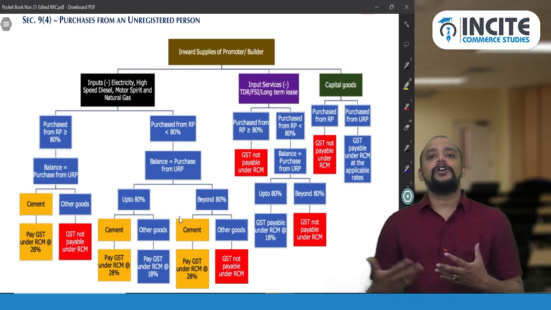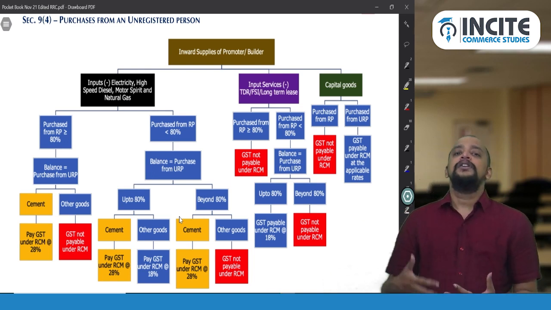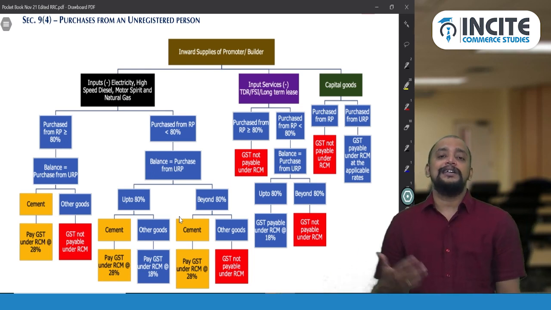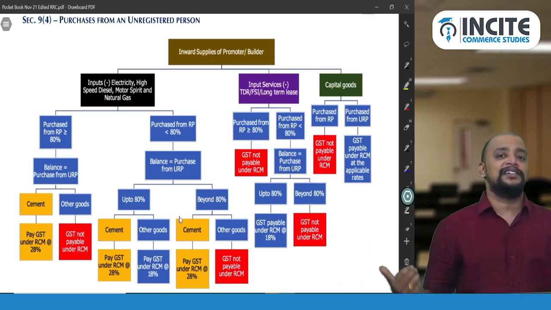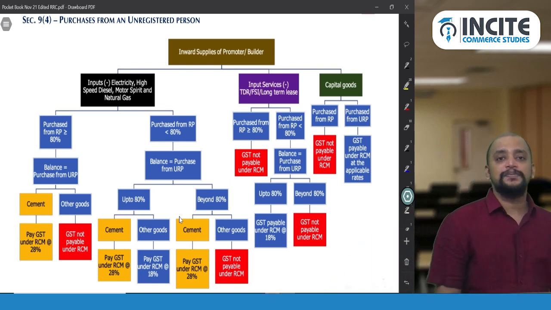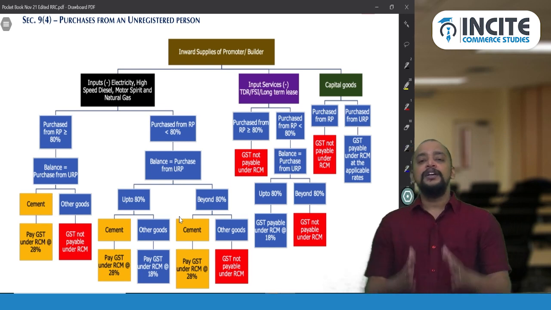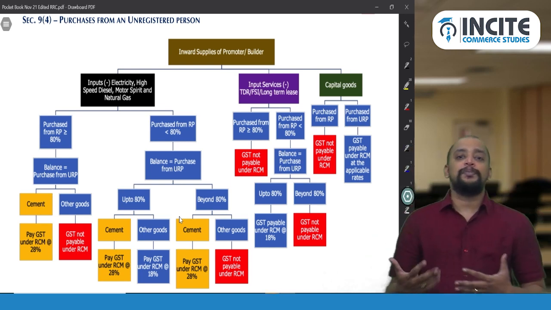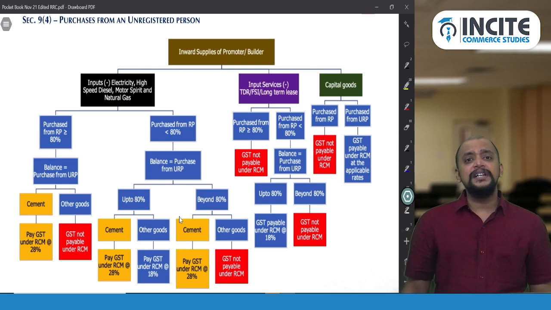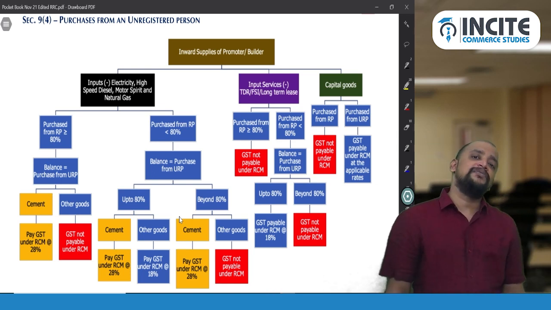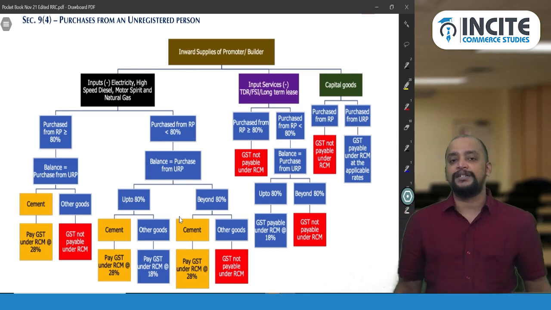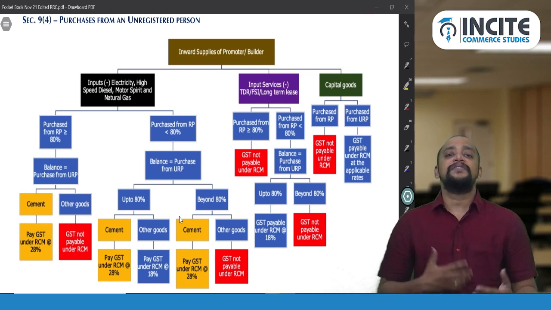Suppose the promoter or builder on sale of commercial complex etc. is not paying tax at 1.5% or 7.5%, then 9 subsection 4 is not at all applicable. So the outward supply of a promoter or builder depends. If it is a residential real estate project, it will be 1.5% and 7.5%. 1.5% in case of affordable housing.